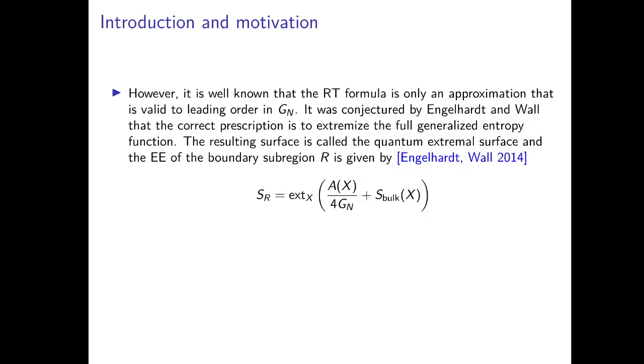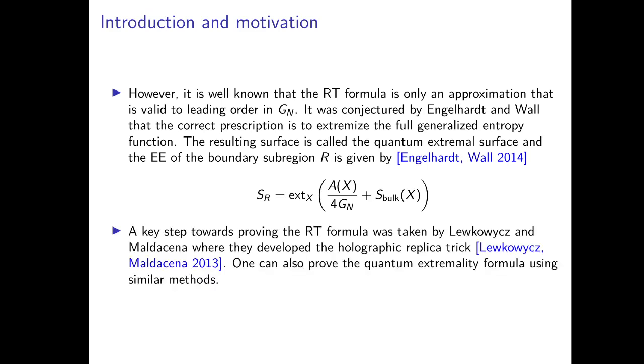However, it is well known that the RT formula is only an approximation that is valid to leading order in G Newton. It was conjectured by Engelhardt and Wall that the correct prescription is to extremize the full generalized entropy function. The resulting surface is called the quantum extremal surface, and the entanglement entropy of the boundary subregion R is given by evaluating the full generalized entropy in the bulk across the quantum extremal surface.